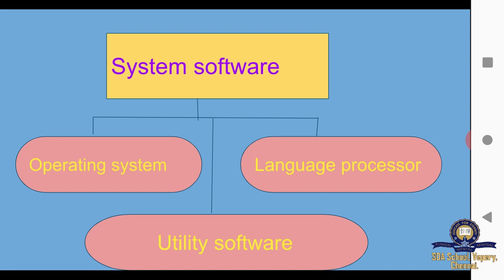Utility software is software designed to help analyze, configure, optimize and maintain a computer. It is used to support the infrastructure of a computer. Then move on to application software.